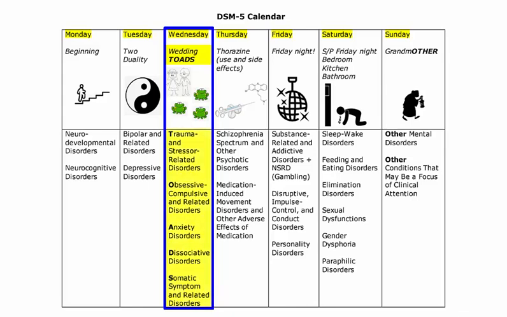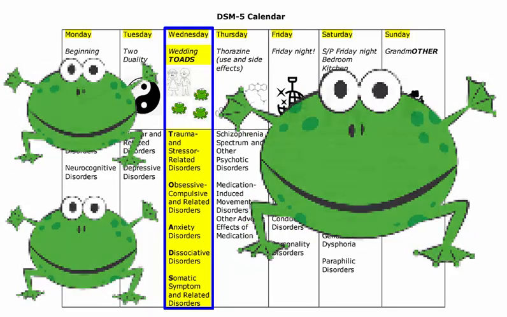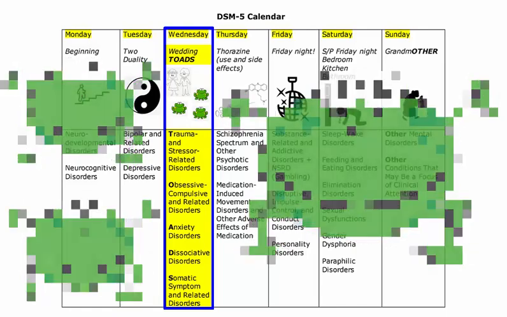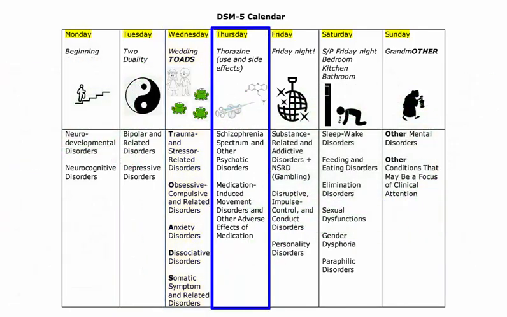Now, it should be very easy to recall all of these 5 diagnostic categories assigned to Wednesday with the help of the visual scene of a wedding with toads and using the TOAD acronym. Thursday. Thursday is an easy part of this mnemonic. It has only 2 diagnostic categories.